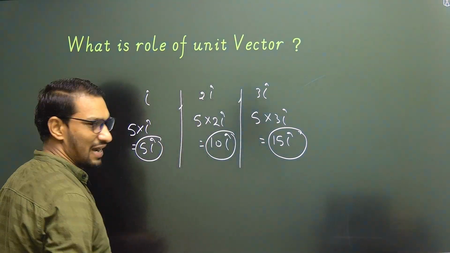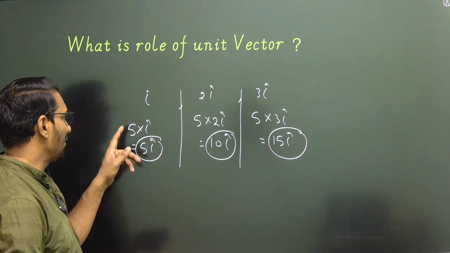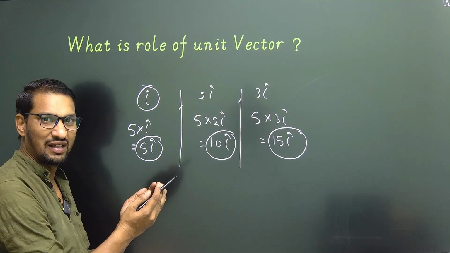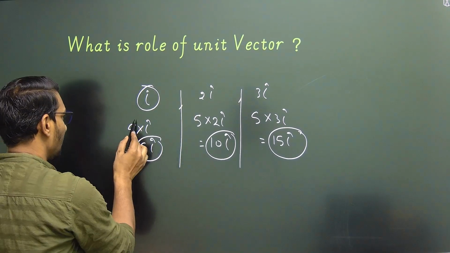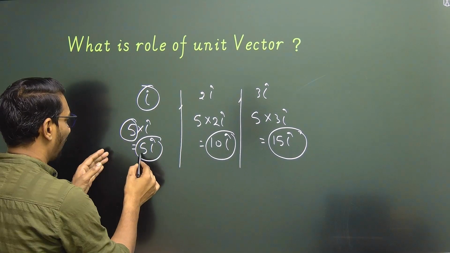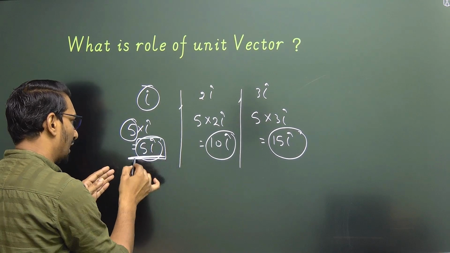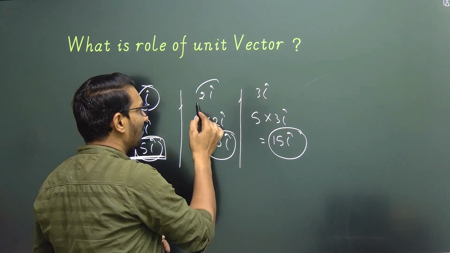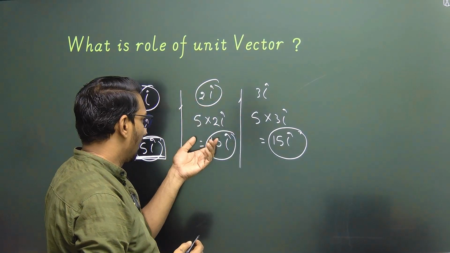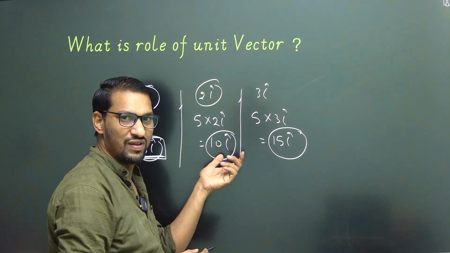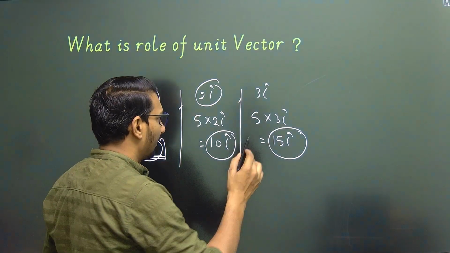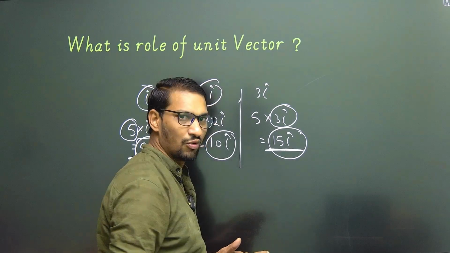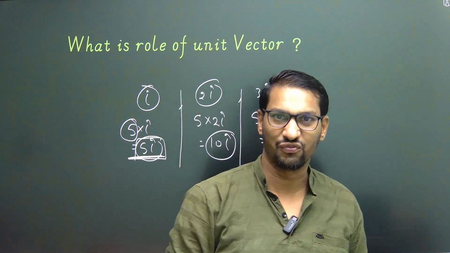So we conclude that if we multiply with a unit vector, then the magnitude of the resulting vector remains unchanged, because we multiply with 5, and after multiplying, the resultant vector also has magnitude equal to 5. But if we multiply with 2i, then the resulting vector has magnitude 10, which is not equal to 5. If we multiply with 3i, then the resulting vector has magnitude 15, which is not equal to 5.